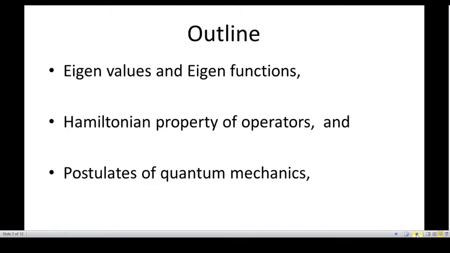So, the outline of today's class is to understand what are eigen functions and eigen values, and how the Hamiltonian property of operators can be understood, and we are going to see 6 postulates based on which many of the concepts in quantum mechanics are explained.